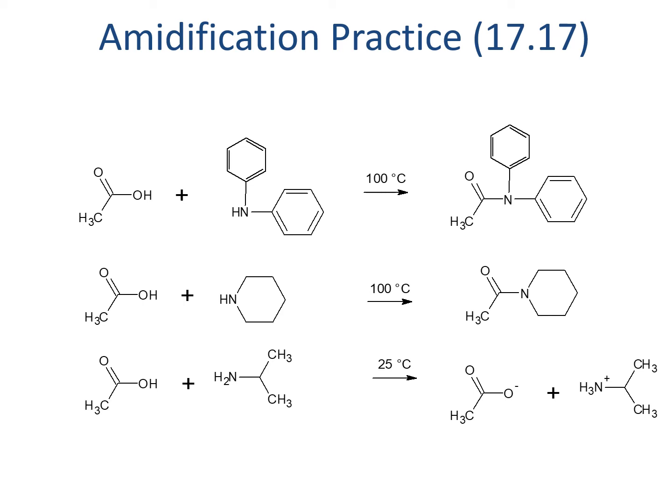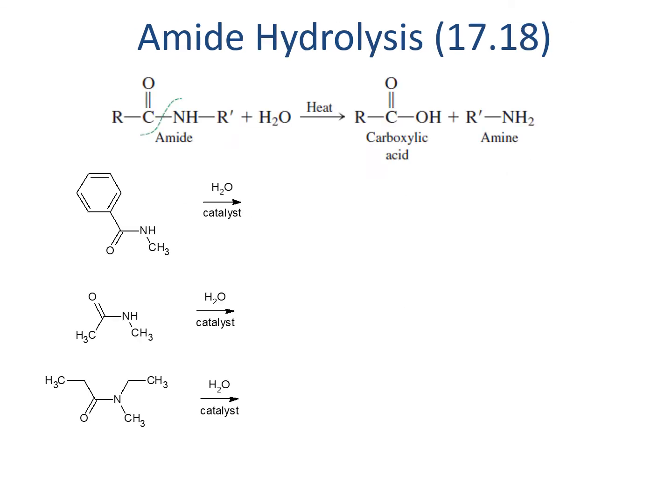The final reaction is at lower temperature, which means the amide can't form, and we have the carboxylic acid becoming the carboxylate and the amine forming the ammonium instead. Amides are hydrolyzed, that means water is added to break them into pieces, in the same way that esters are, but require heat, catalyst, or some sort of enzyme to do this due to the increased stability of the amide